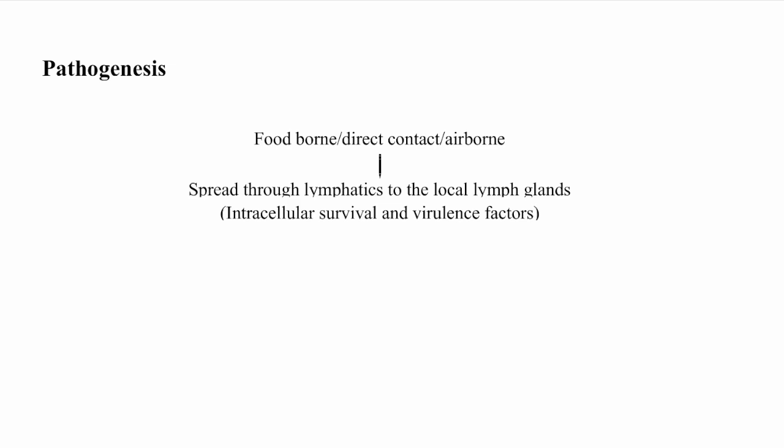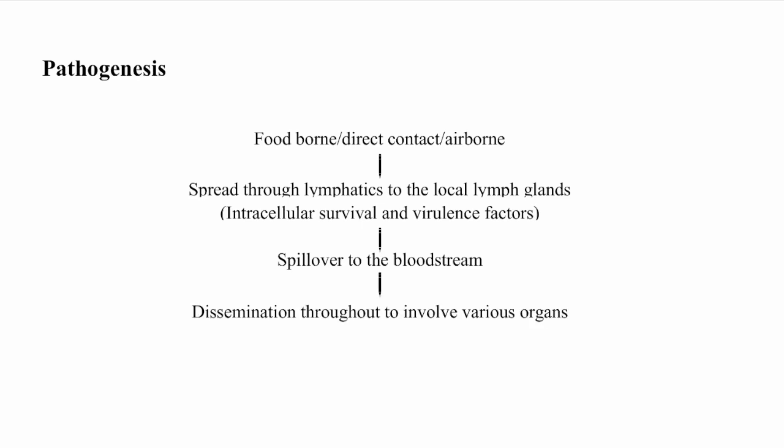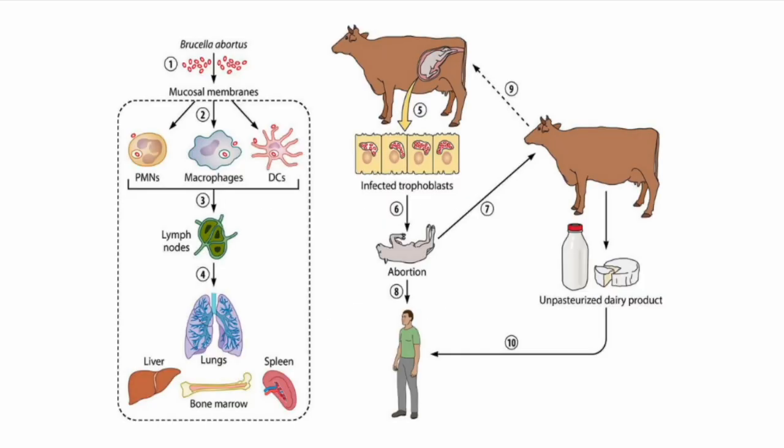They help to escape the phagolysosomal oxidative killing inside the phagocytes, and from the local lymph nodes they spill over into the bloodstream after they have multiplied to a certain level. Through the bloodstream they are disseminated throughout the body to involve various organs. Here is a picture that shows Brucella abortus.